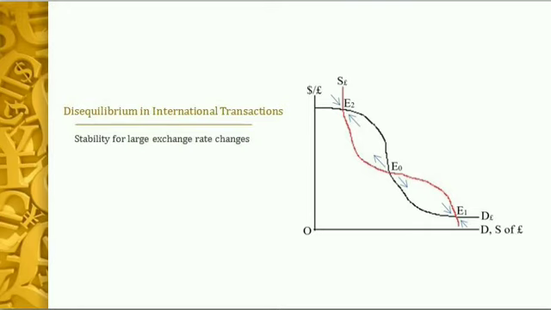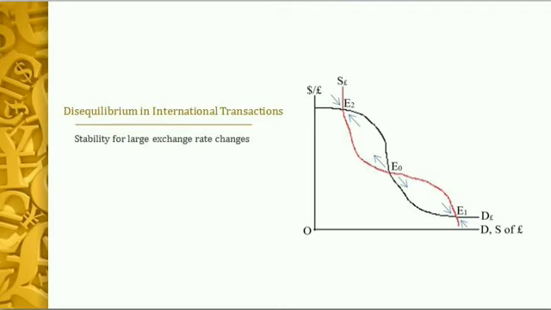Now this type of exchange rate movement, or exchange rate requirement, may be very difficult or awkward for the government in order to set the policy, because then a stable equilibrium may be reached only if the exchange rate has moved drastically in either direction. So it is very important to find out the elasticities of the demand and the supply curves in order to arrive at the condition for the balance of payment disequilibrium correction.